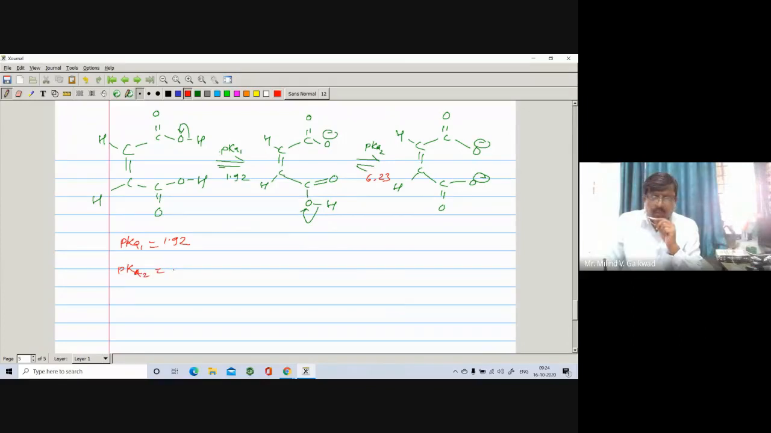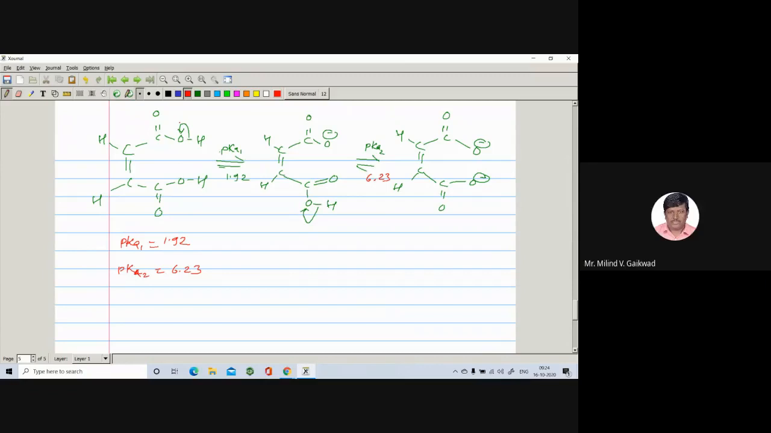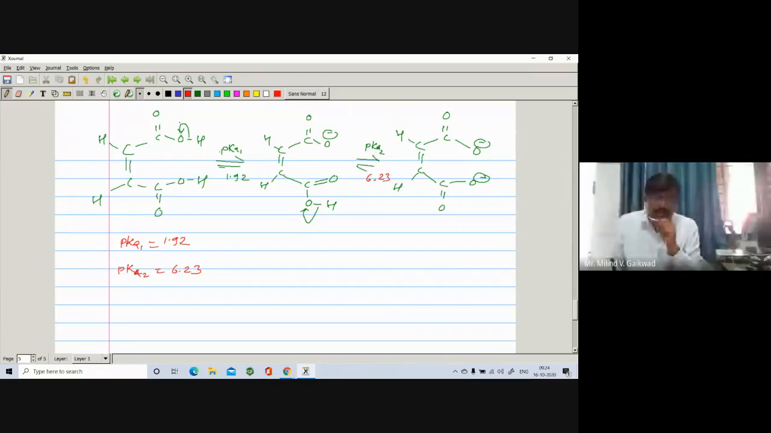which means the first COOH can break very easily, and pKa2 is found to be 6.23. This compound is called malic acid. It contains two COOH groups, and both COOH groups are on the same side. So it is a cis dicarboxylic acid.